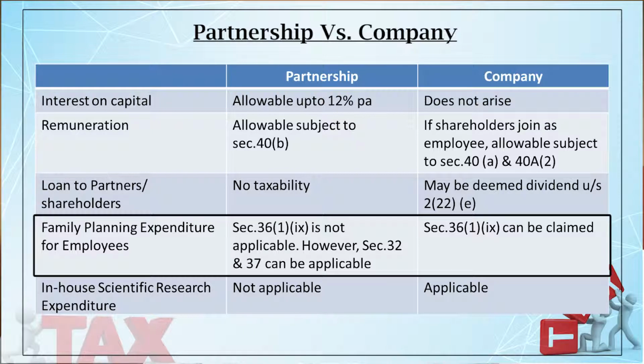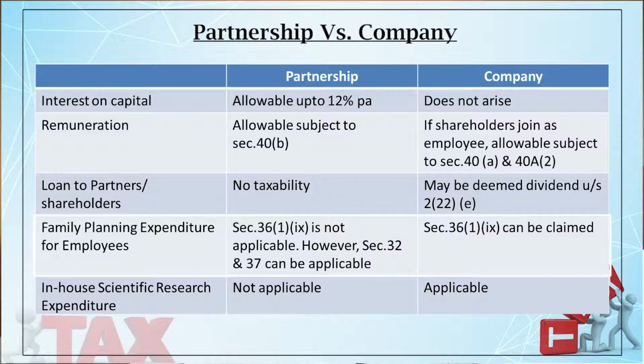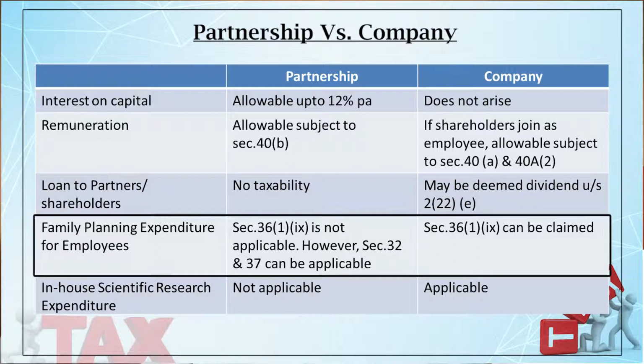Now, next point is the family planning expenditure for the employees. From the point of view of a partnership firm, there is no specific provision for that. So, what one can do is, if there is any revenue expenditure on family planning, that can be allowed as a deduction under section 37.